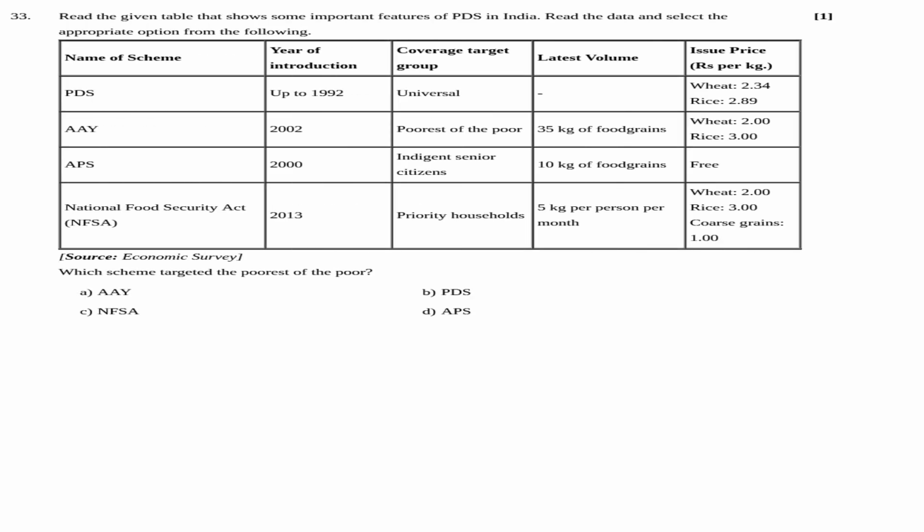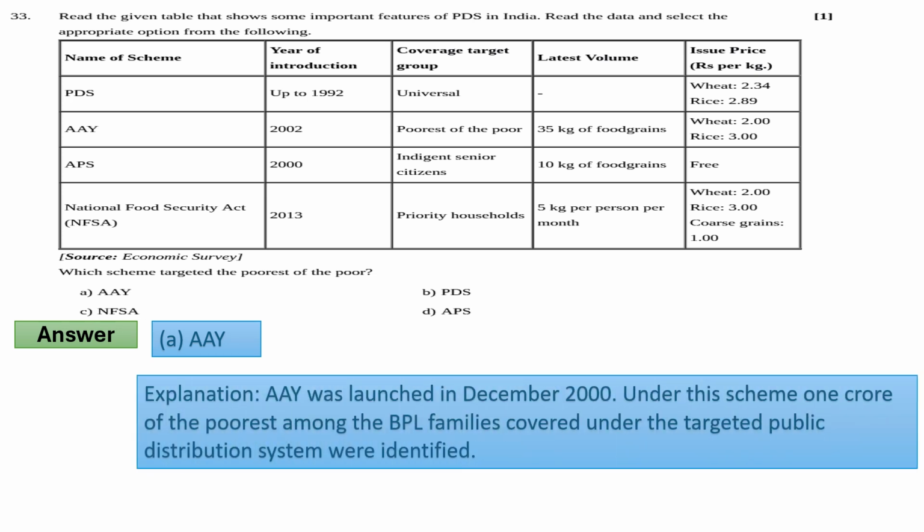Next question. Read the given table that shows some important features of PDS in India. Read the data and select the appropriate option from the following. The answer of this question will be AAY, Antyodaya Anna Yojana. Explanation: AAY was launched in December 2000. Under this scheme, 1 crore of the poorest among the below poverty line families covered under the targeted public distribution system were identified.